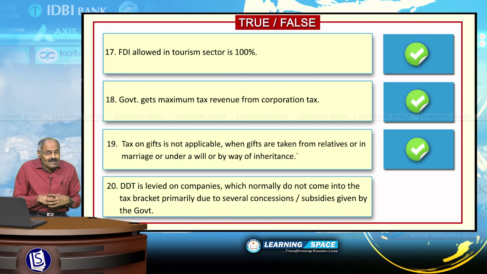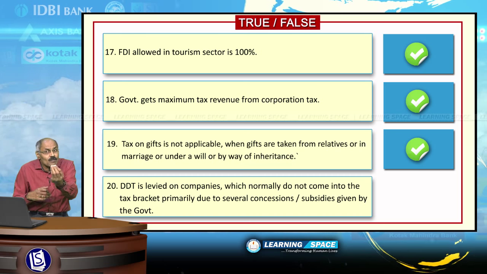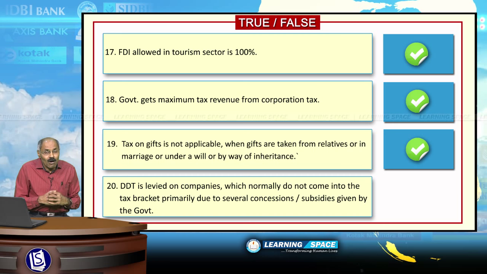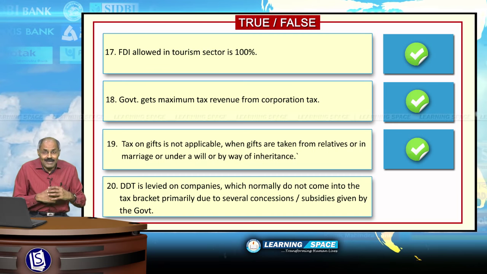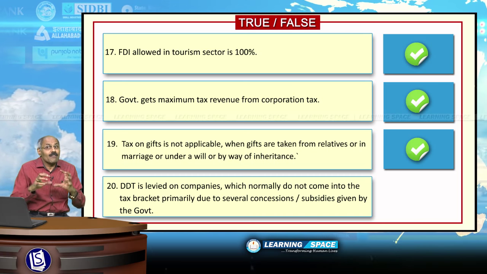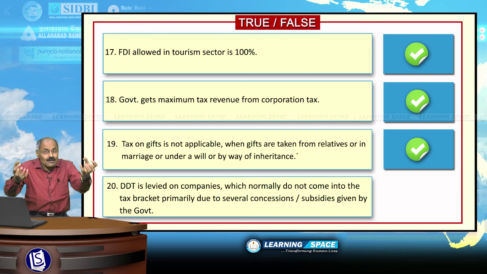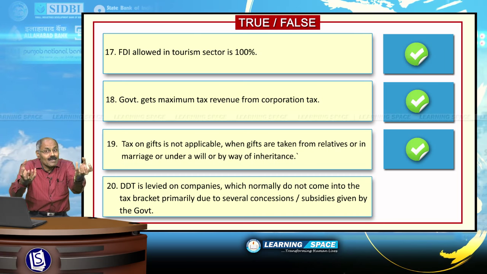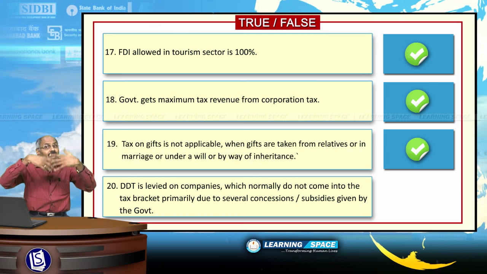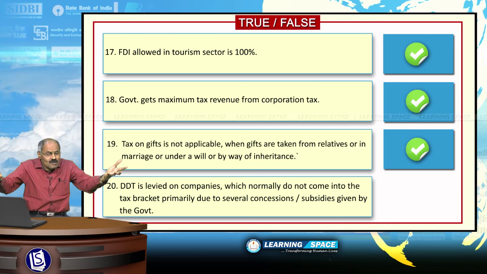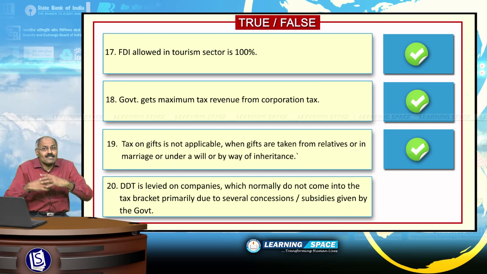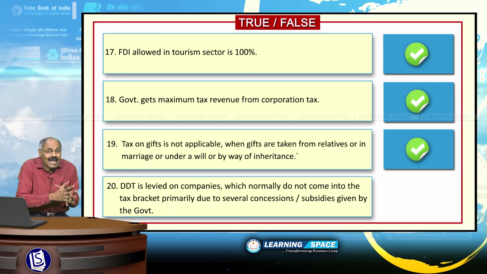DDT is levied on companies. DDT is dividend distribution tax. Dividend distribution tax is imposed on the dividends paid by the companies. You have invested in the shares of a company. The company will announce dividends. If it is in profits, it will pay dividends every year to the shareholders. The tax imposed on such dividends is the dividend distribution tax.